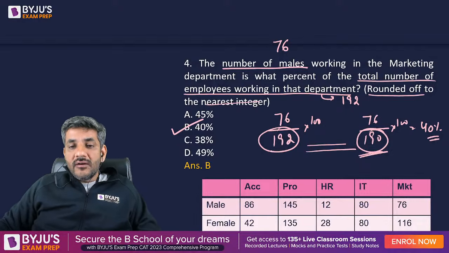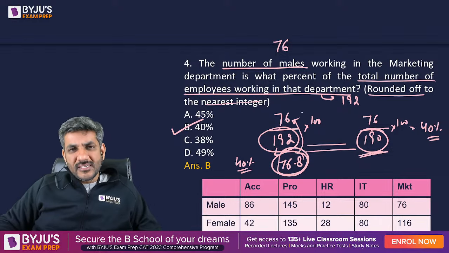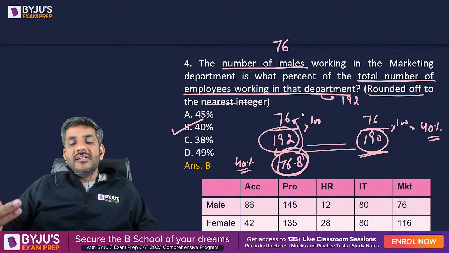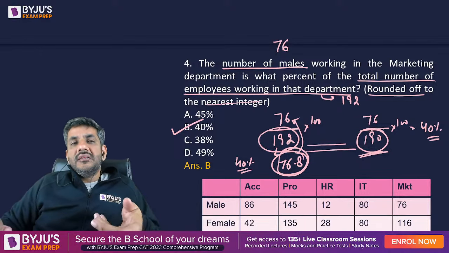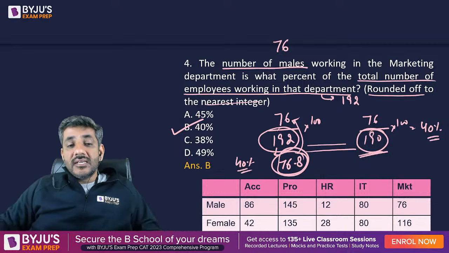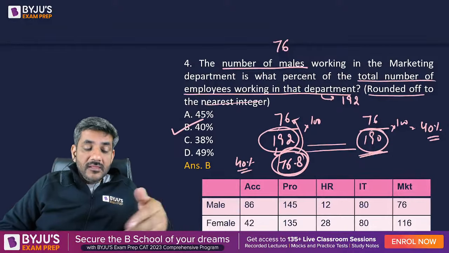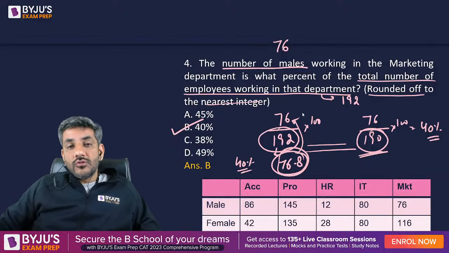Because if we calculate 40% of 192, 40% of this is 76.8. 76.8 is so close to 76, isn't it? So 76 would be what percentage less? Maybe let's assume around 39.6%. Only that much of change can be there. But 39 is also not in the options. The next best option that I have is 38, 2% less. And 2% is too much.